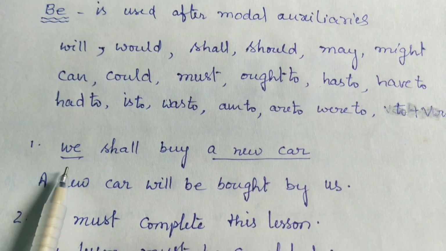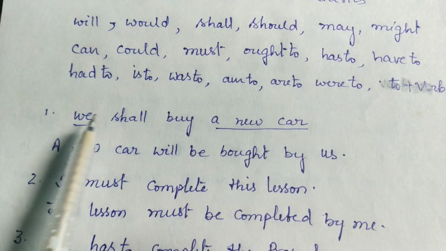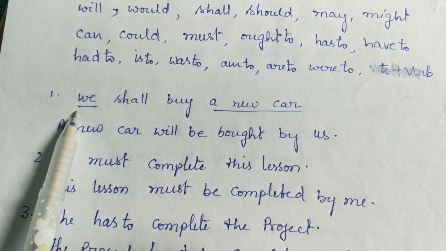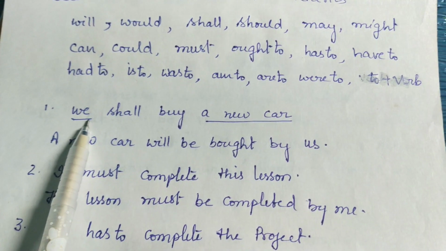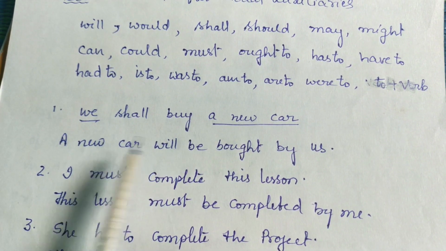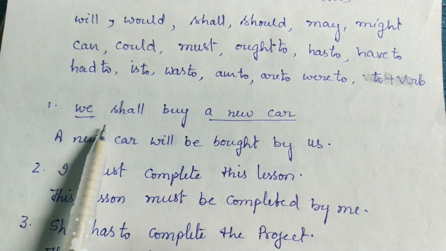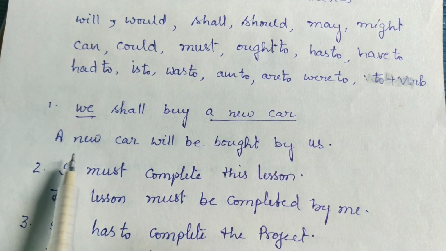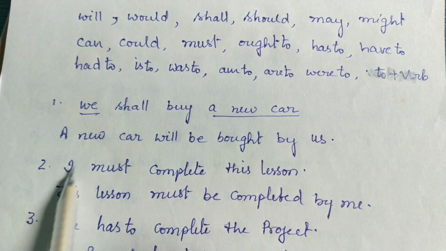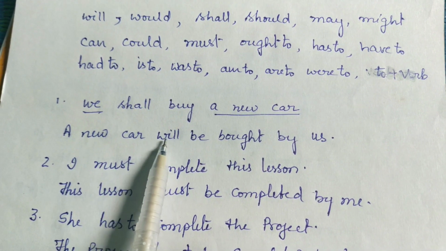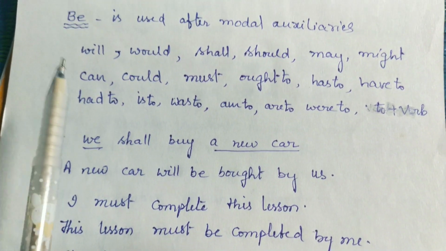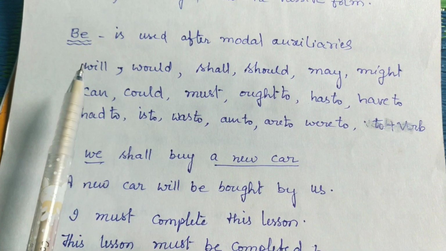Let us examine the first sentence. We shall buy a new car. Here the subject is we and the object is a new car. As I said earlier, subject becomes object, object becomes subject. Here the object is a new car. A new car will. What is to be used to change into passive voice? Be. Be is to be used.